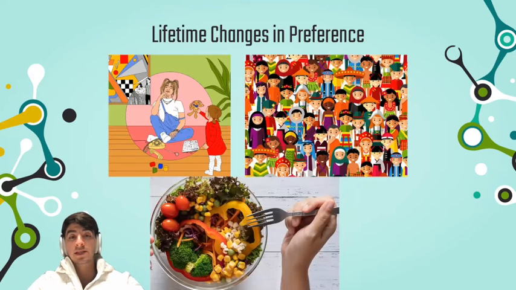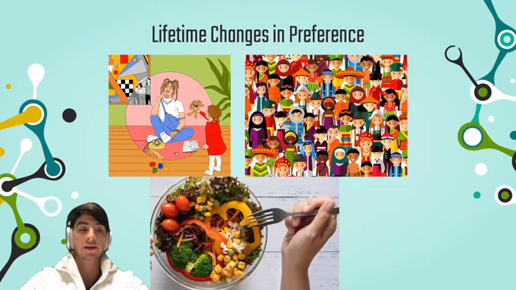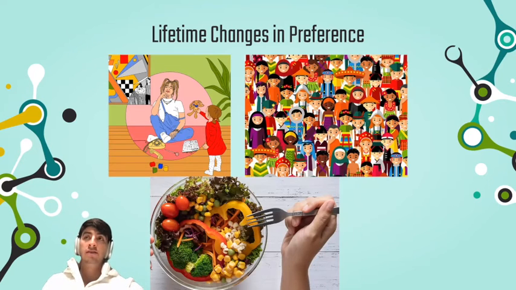So as we move on, we see lifetime changes in preference that occur across a lifetime scale. And firstly, we have this picture, which depicts nostalgia. Lots of studies have been conducted and show that individuals tend to pick foods that remind them positively of their childhood. It's interesting because different individuals can obviously have different childhoods, and this will directly impact the different foods that they will try to consume or have a preference for, through an emotional connection with it, which is a memory. And this is not prone to genetic variation. So this is very interesting.